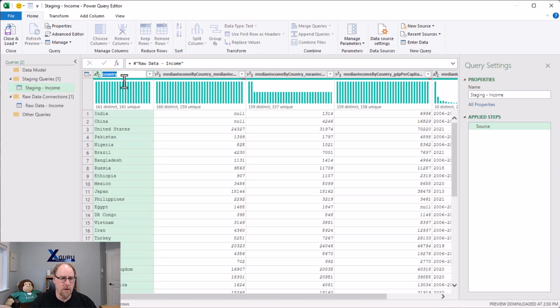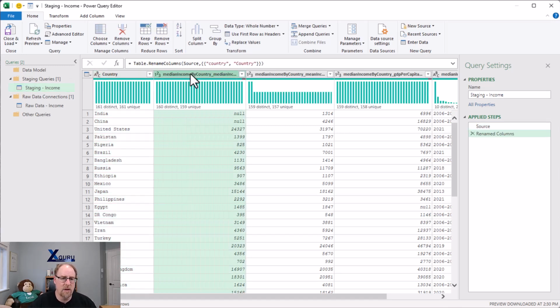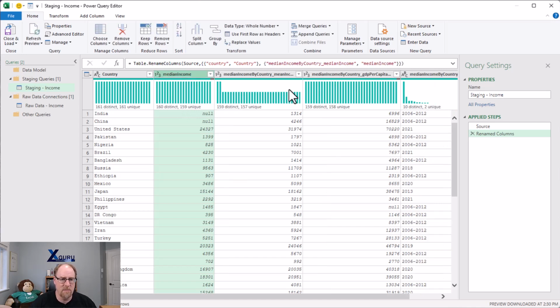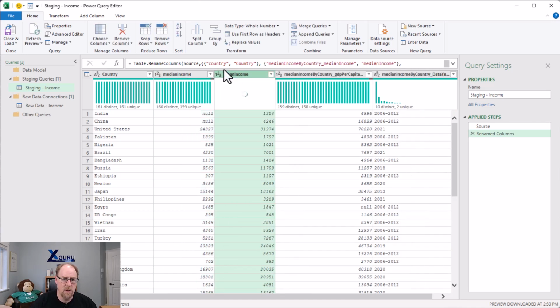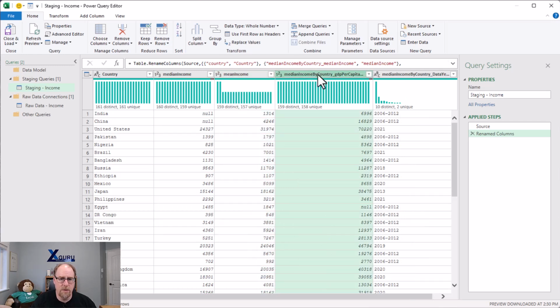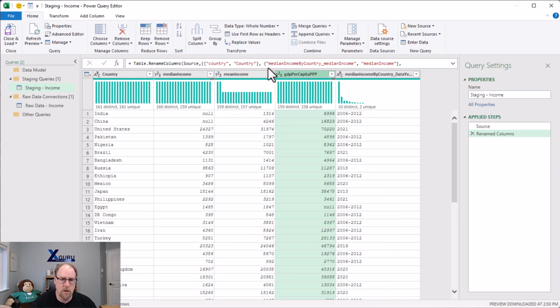The first thing I'm going to do, we're going to rename country so that it actually has a capital C. I'm going to rename these horrible column names to drop off this median income by country, which is the dataset name. Get rid of that. We'll get rid of it from here too. I'm going to get rid of it from this one. So we're just double clicking, selecting, deleting. There we are.